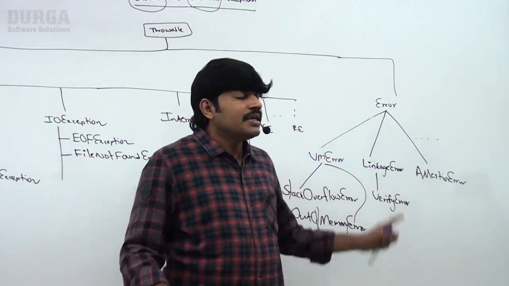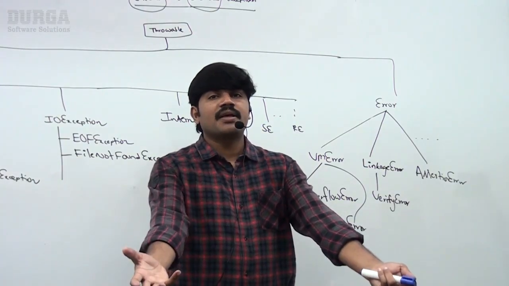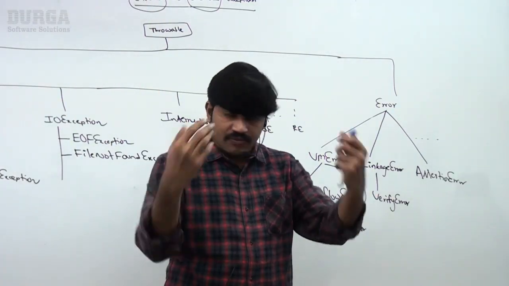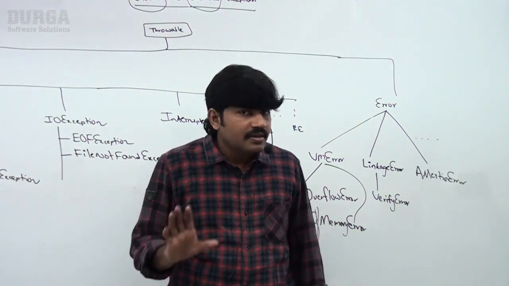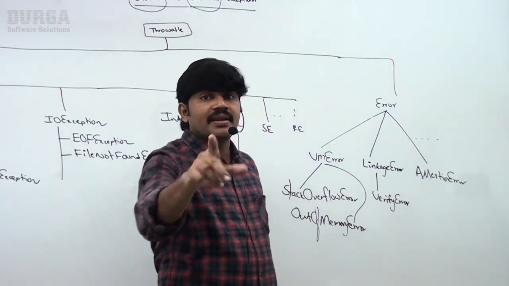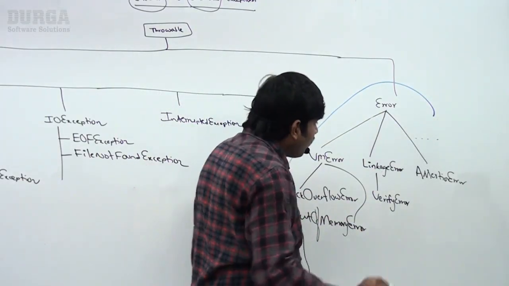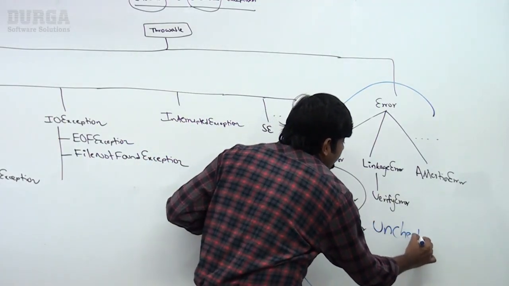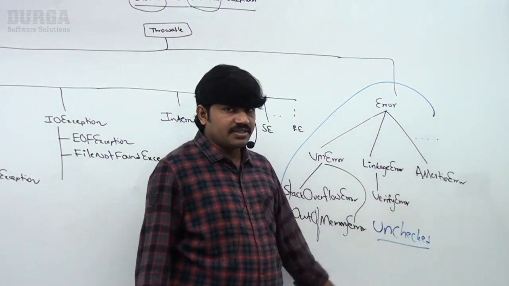That's why errors are non-recoverable. We are not responsible for handling them, and we can't handle them either. If OutOfMemoryError is coming, what can I do? The system admin or server admin is responsible for increasing the memory, so the program will be terminated abnormally. They are responsible, not the programmer. That's why for errors, the compiler never asks the programmer whether you are handling or not. That's why all errors are unchecked. Remember this one. Every error is by default unchecked.